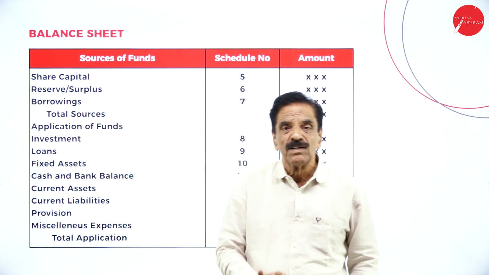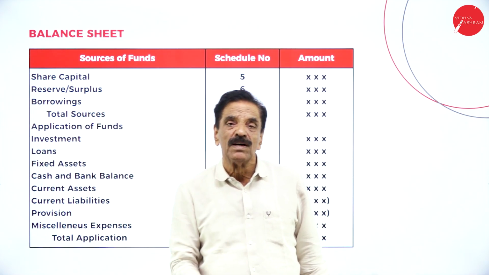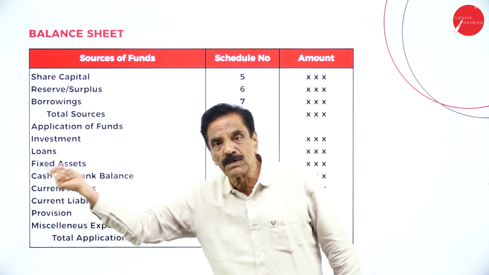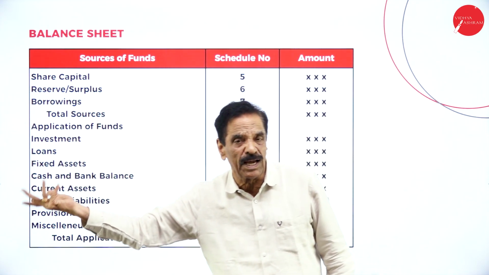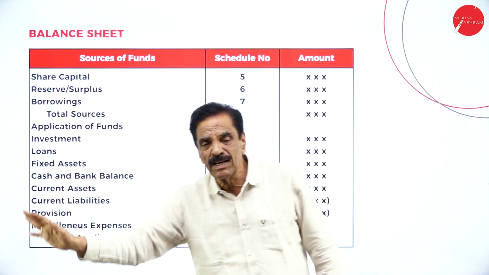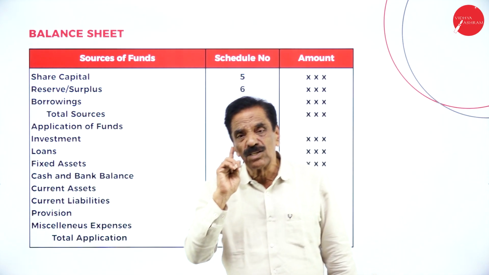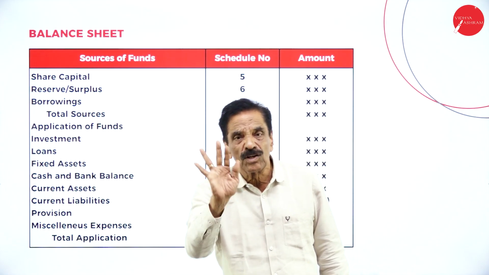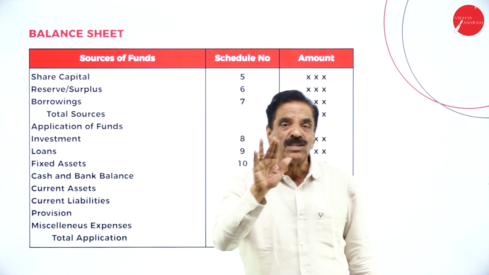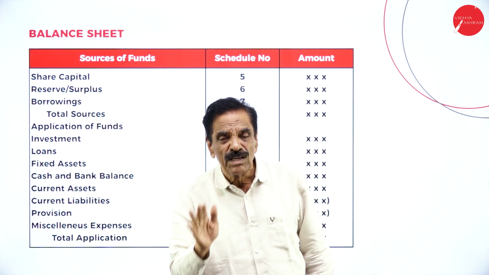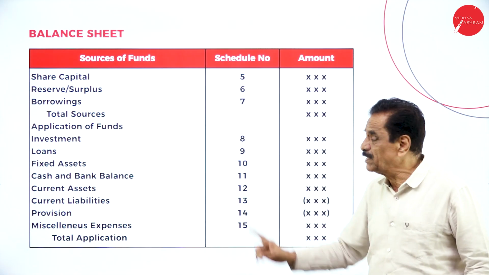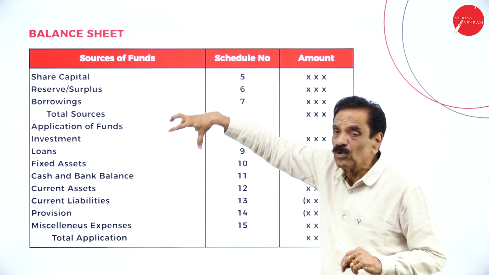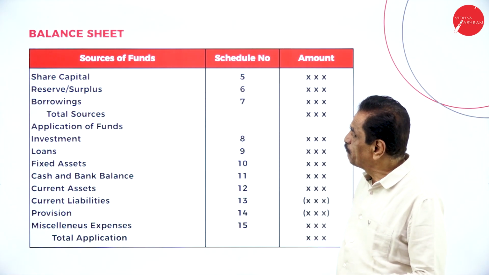So which are there? Share capital schedule number 5, reserve and surplus schedule number 6, then borrowing schedule number 7, investment schedule number 8, loans schedule number 9, fixed asset schedule number 10, cash balance schedule number 11, current asset schedule number 12, current liability schedule number 13, provision schedule number 14, miscellaneous expenses and losses schedule number 15. This is the proper schedule. So in the schedule, what we contain, I am going to explain.